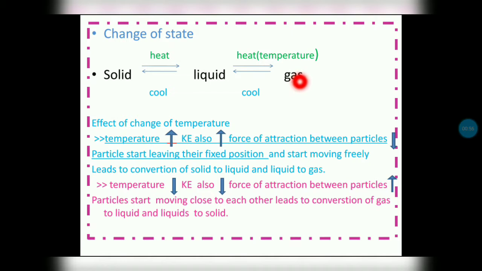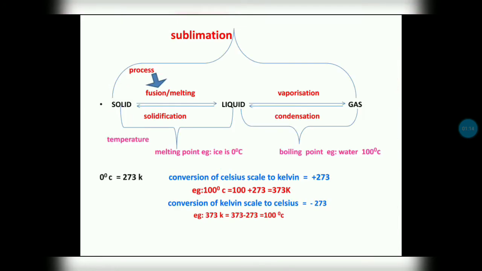When temperature decreases, the kinetic energy of the particles also decreases. The force of attraction between the particles increases. The particles start moving close to each other. That leads to conversion of gas into liquid. Again the process continues, meaning liquid into solid. Next we will learn about the process of conversion.